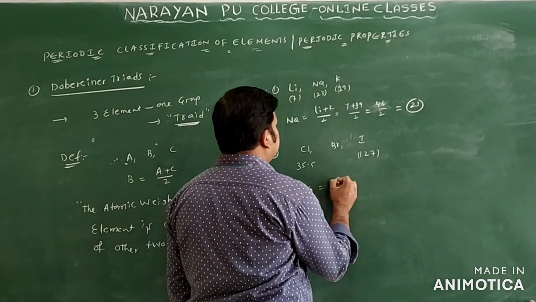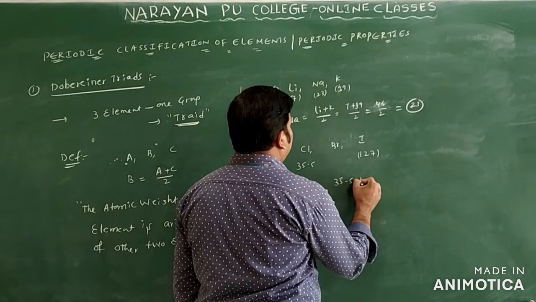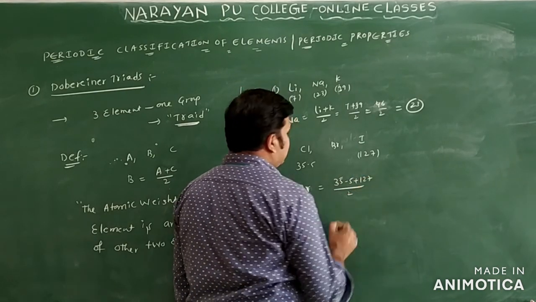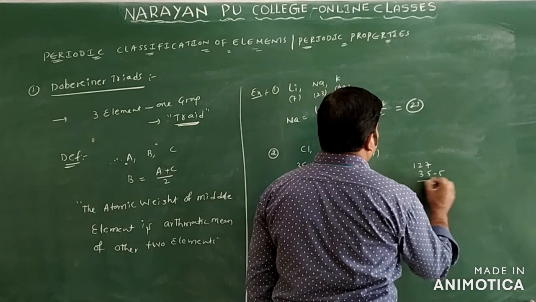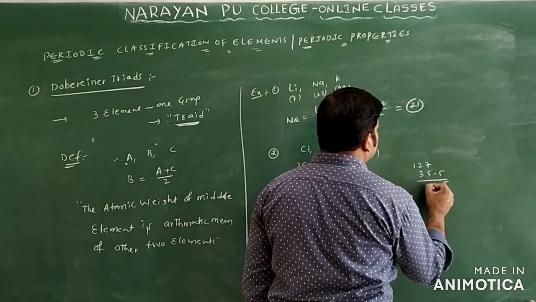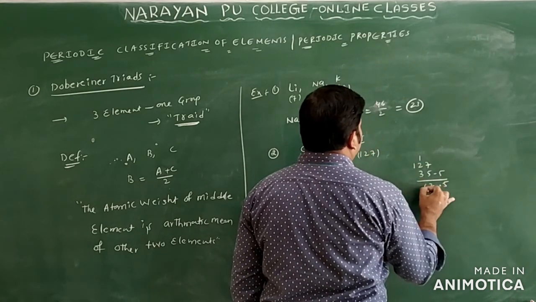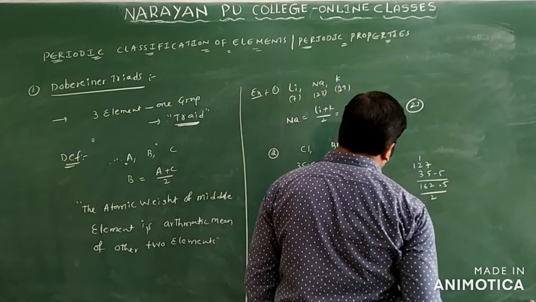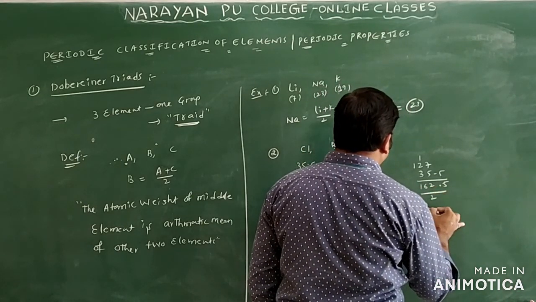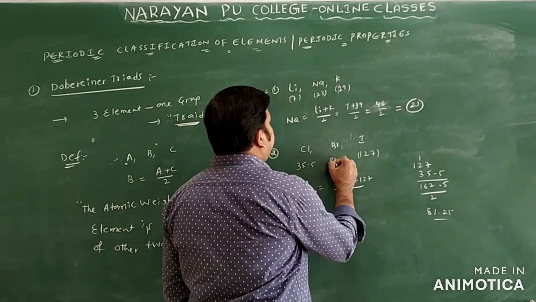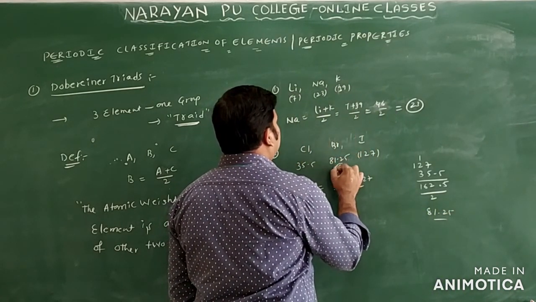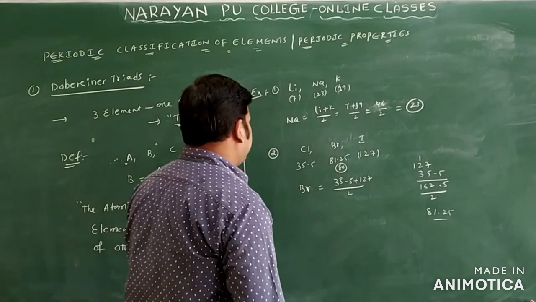Bromine is equal to 35.5 plus 127 by 2. That is 162.5 by 2, which is 81.25, but approximately we take bromine as 80.